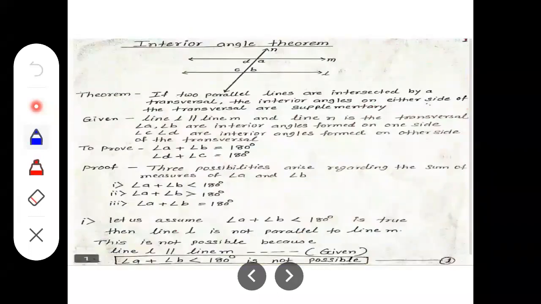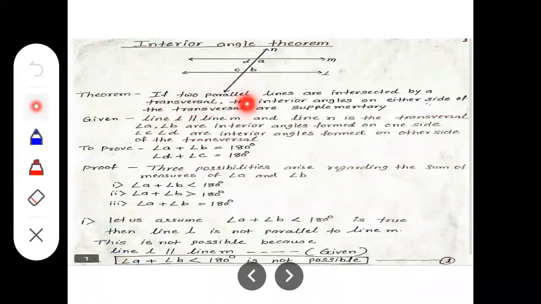Now the theorem. Here the first theorem of this lesson we will see is the interior angle theorem. Right, here also two parallel lines are given, line M and line L, and line N is their transversal. Okay, now see the statement for this theorem.